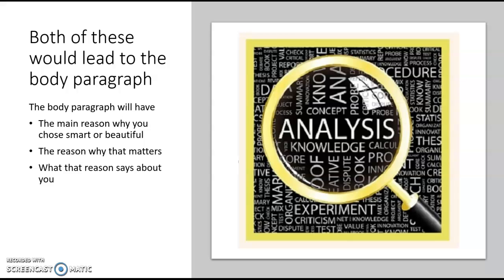And then, what does that reason say about you? Is it more that you want people to respect you for your intellect? Or you would rather be beautiful because you hate the fact that people just pass you by and don't pay as much attention as they do to people that are considered beautiful? Whatever it is, you have to explain what that means in terms of how you view life.